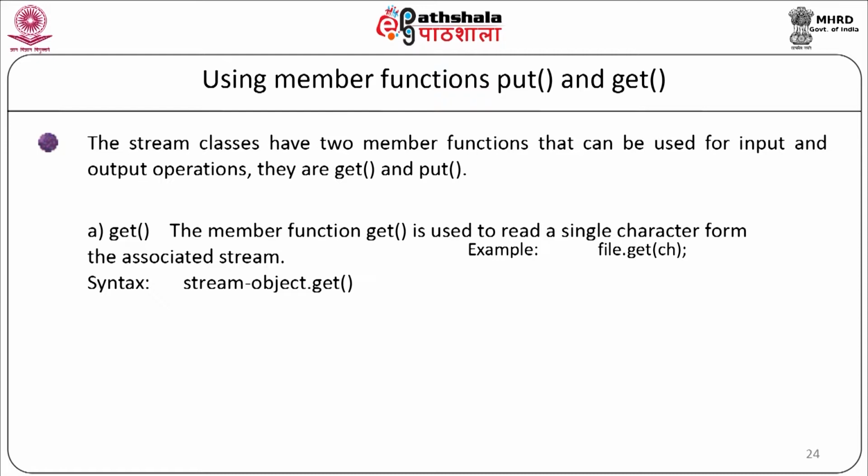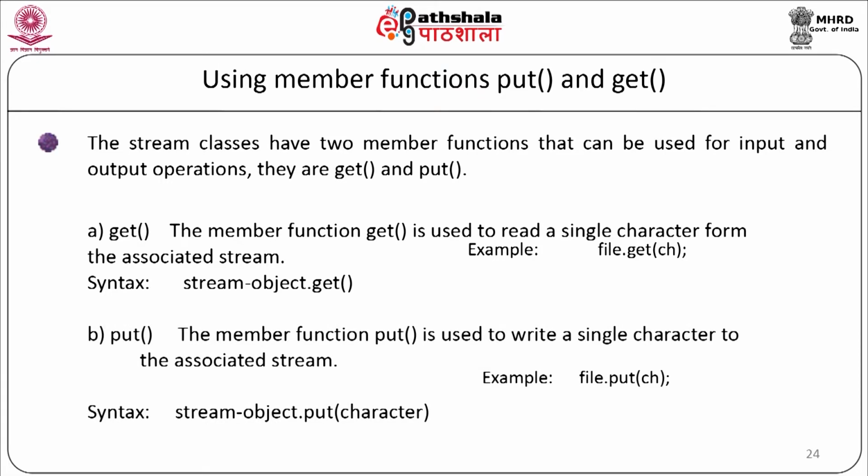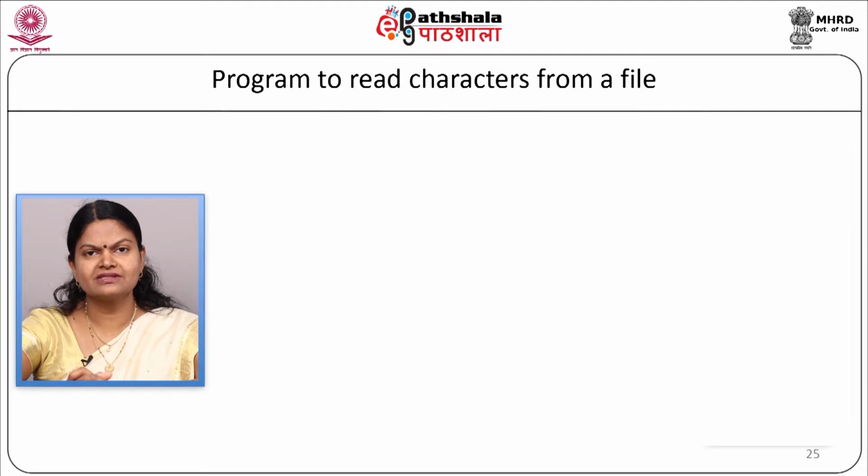The put operation: the member function put is used to write a single character to the associated stream. The syntax is stream object dot put(character). Example can be file.put(ch). Now, let us see a simple program to read the characters from the file and count the number of lines.